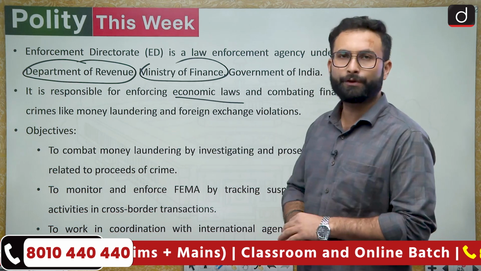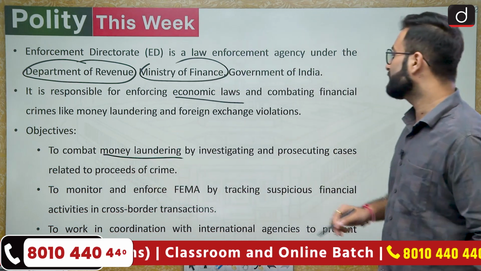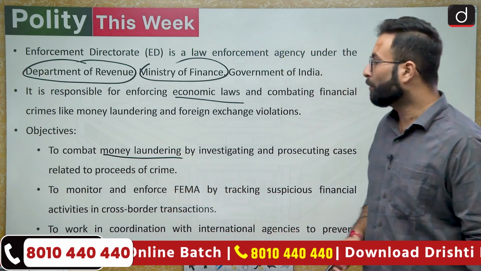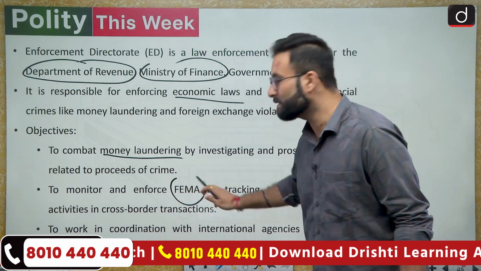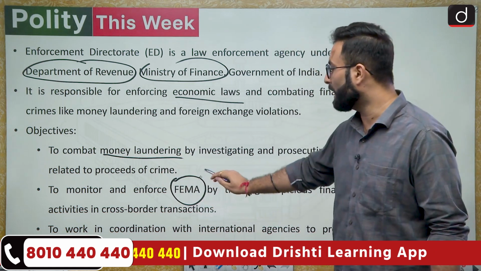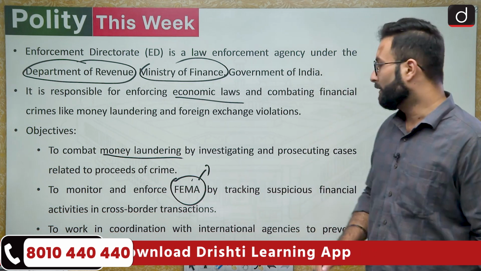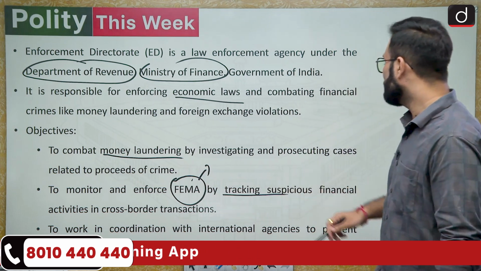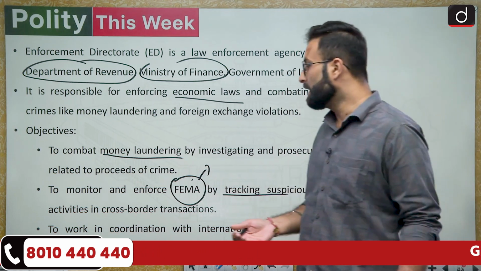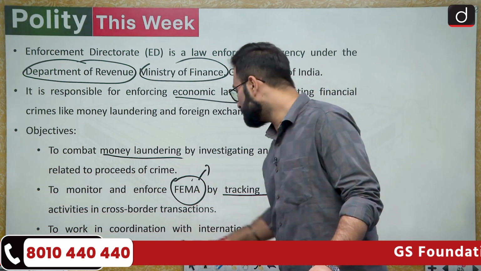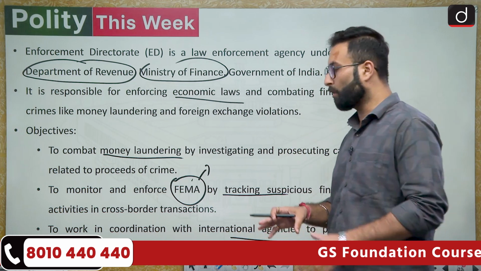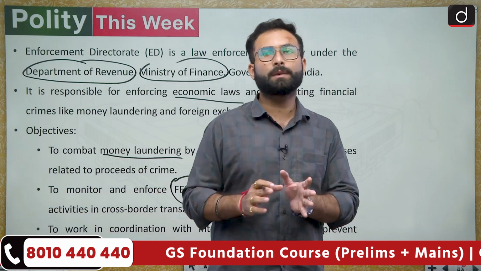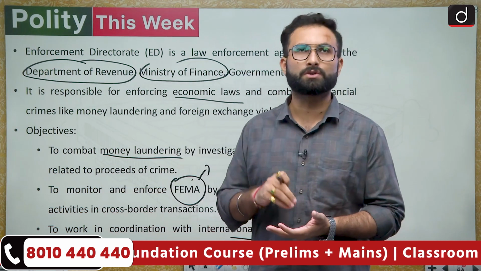Okay. Now, the objective. First, to combat money laundering by investigating and prosecuting the cases related to the proceeds of the crime. Second is to monitor and enforce FEMA, the Foreign Exchange Management Act. So basically, this is one act on which it has the authority to go for the investigation. Third, by tracking suspicious financial activities in cross-border transactions, and to work in coordination with international agencies to prevent any kind of financial crimes or economic offenses. So ultimately here they are trying to make sure that there is no economic offense.